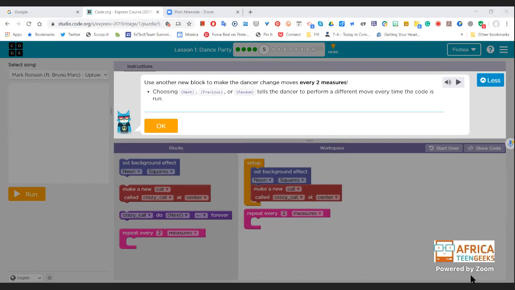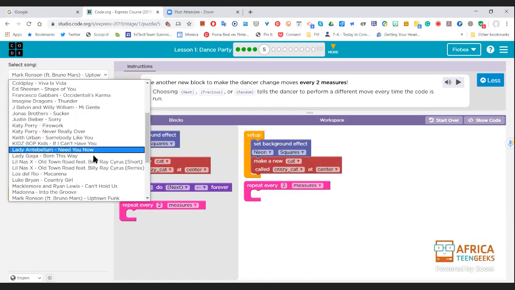And on the left side, you can see the 3 parts of the screen. On the very left side is the play space. And underneath the play space is the word run. That run tests everything that we do to see if it works. That is where the dances will show up. So in this program, what we're doing is we're creating dances and we're telling them what to do. We're choreographers and we're telling them how they must dance. We're even giving them the music. You can see the music up here.